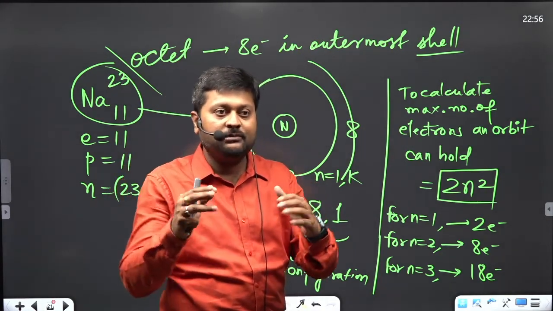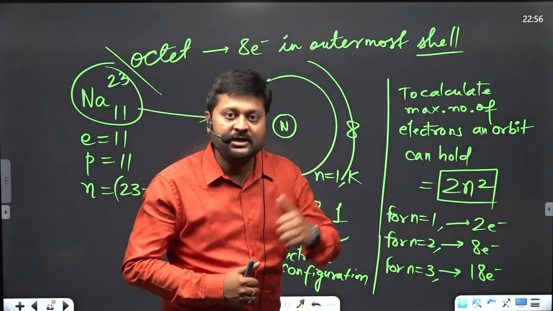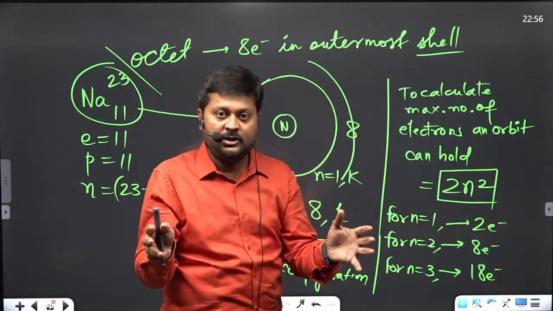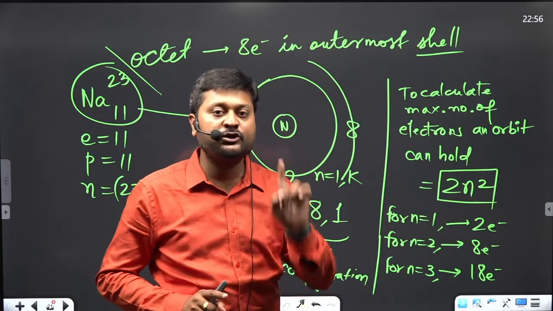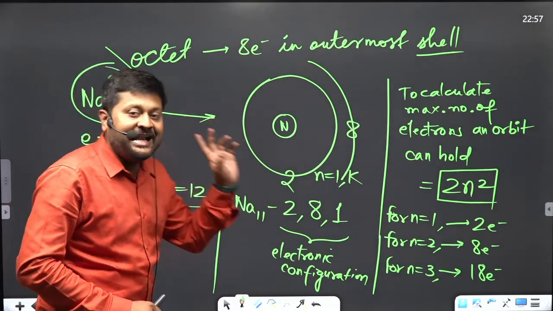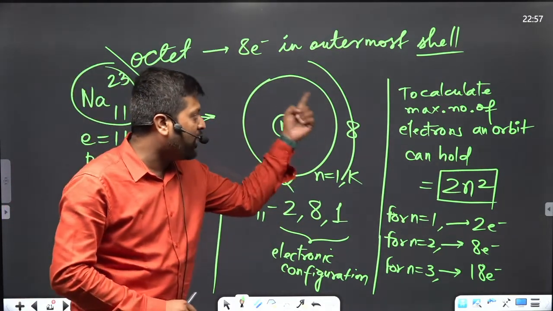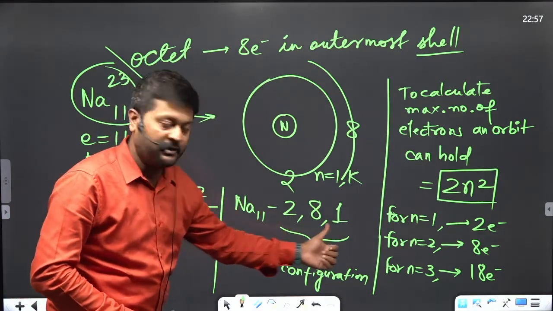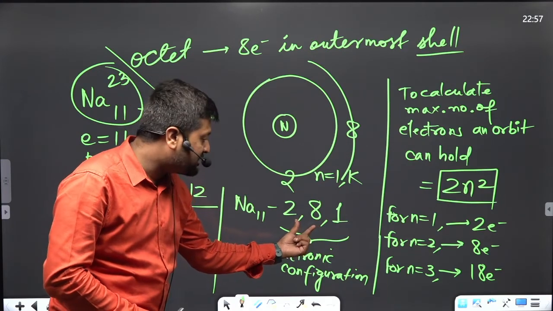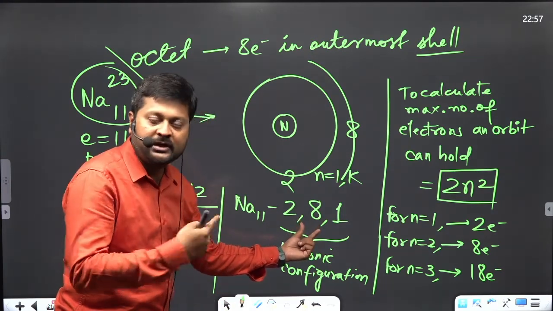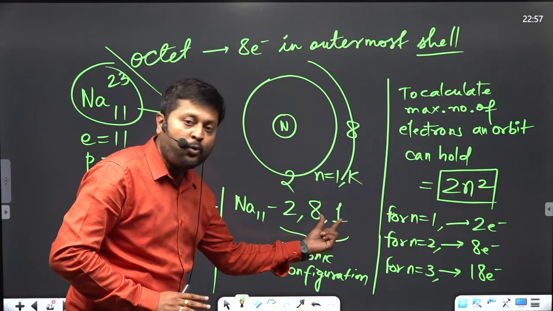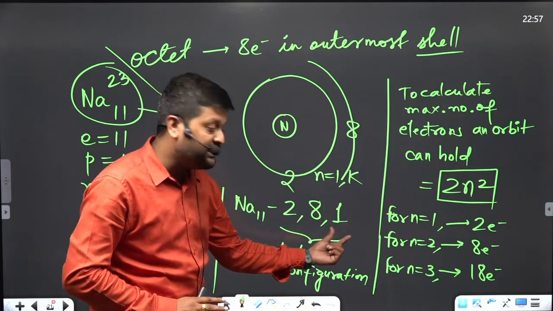So a theory was introduced, which is the octet theory, and it says that every atom reacts to complete the octet, to complete 8 electrons in its outermost orbit or shell. Orbit and shell both are the same. So the 11 electrons of sodium are not arranged in one orbit only. They are arranged in this manner. First orbit contains 2 electrons. Second orbit or shell contains 8 electrons. Now its capacity is full. Now no more electrons can be accommodated here. So, the turn of the third orbit: the remaining 1 electron is accommodated in the third orbit.